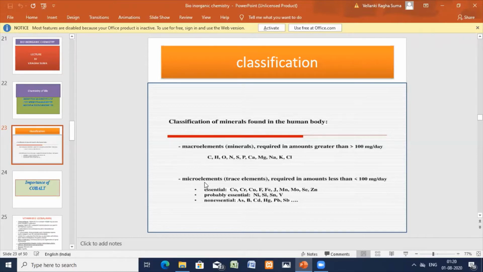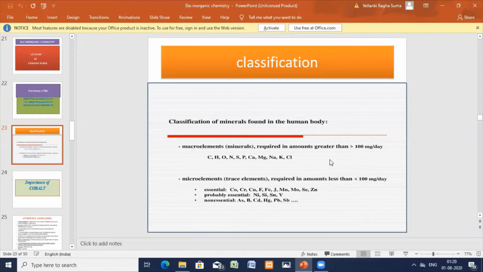Micro elements, which are required in less than 1 mg per day, are copper, zinc, chromium, molybdenum, cobalt, iodine, and fluorine. So we know the important essential elements under micro and macro, and non-essential elements. I discussed this in the previous session, and again gave you a brief review.